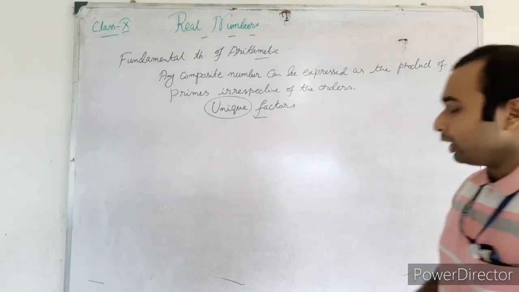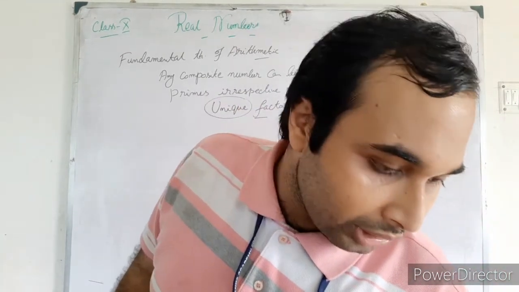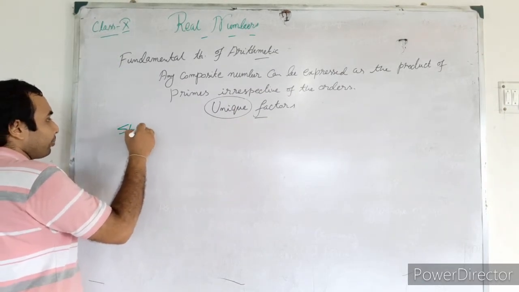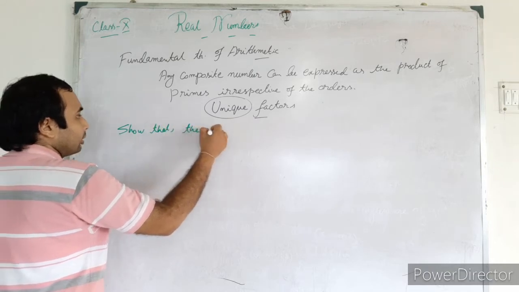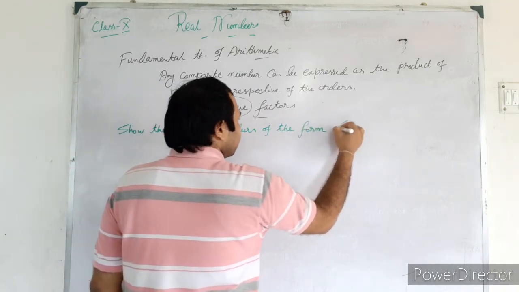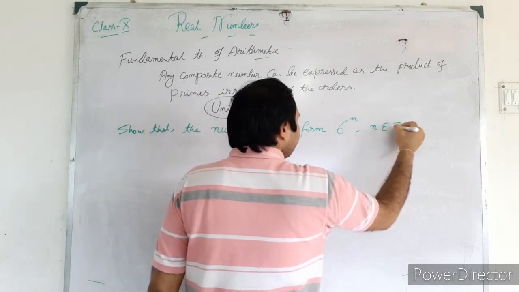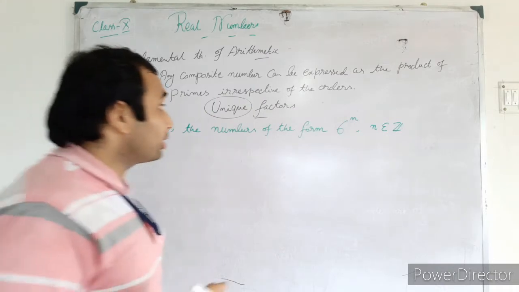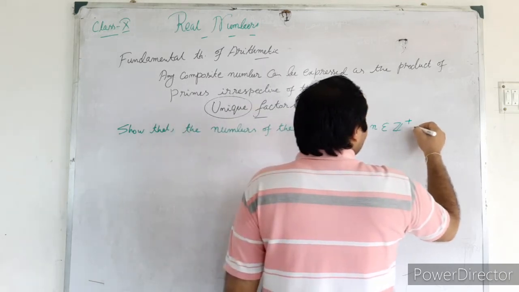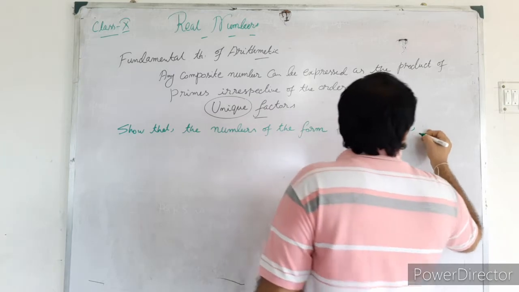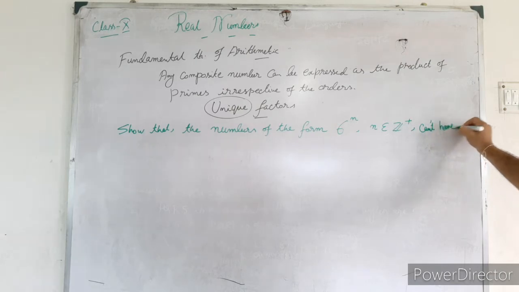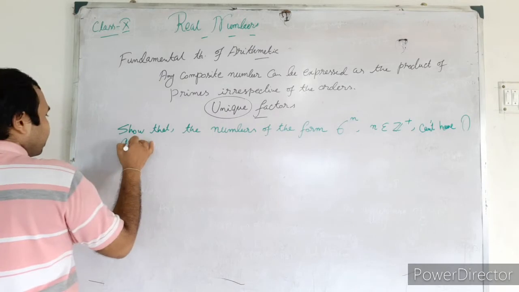Here is one example. Sometimes I have seen this kind of question in your board exam: the numbers of the form 6 to the power n, where n belongs to Z plus, the positive integers, can't have 0 as unit digit.